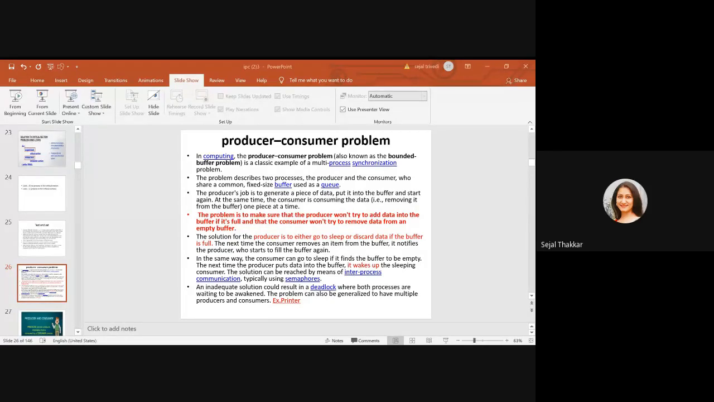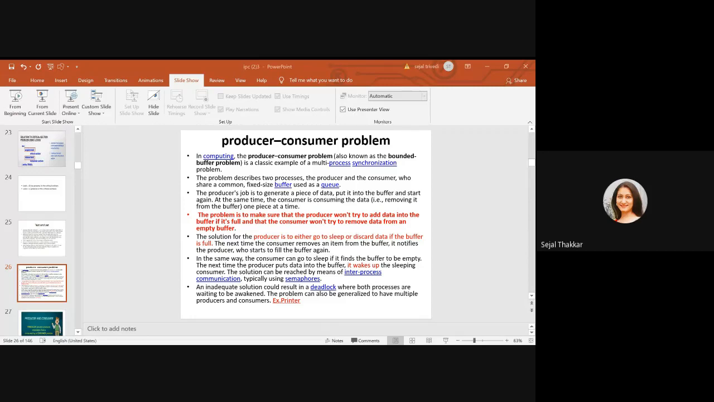Okay. Sometimes the result leads to a deadlock where the processes are waiting for each other to awaken. The problem can also be generalized to have multiple producers and consumers. For example, a printer. Somebody is giving a printout and the other one is not getting the chance. Once there is some problem with that particular printer, a paper jam or something like that, the second person has to wait continuously until the printer is available. So you can say that some deadlock situation will occur.